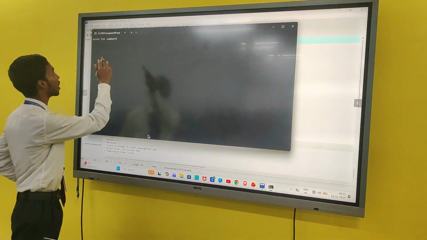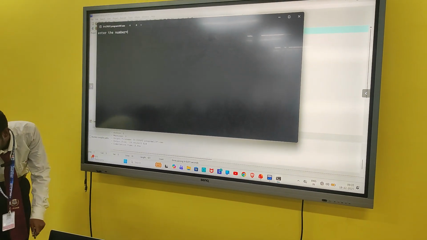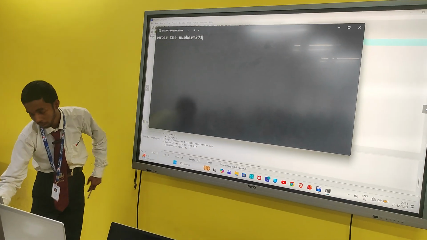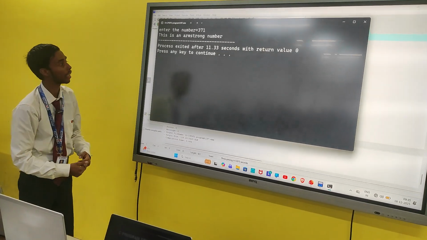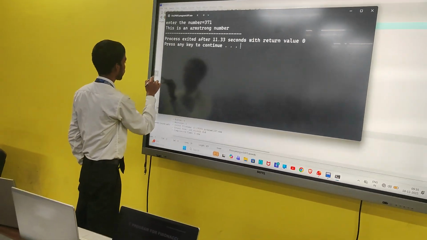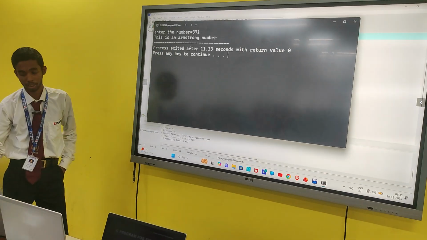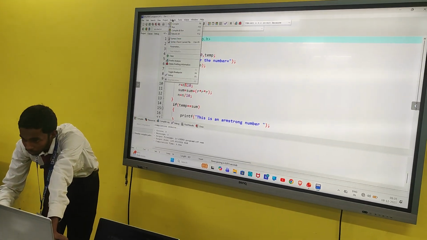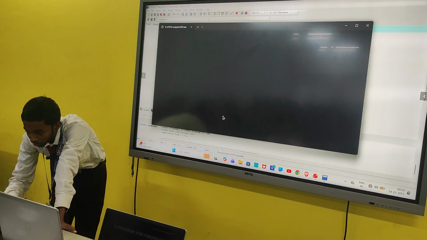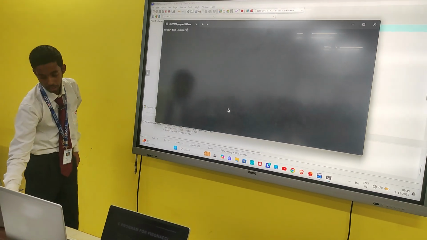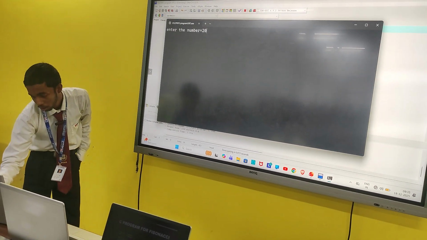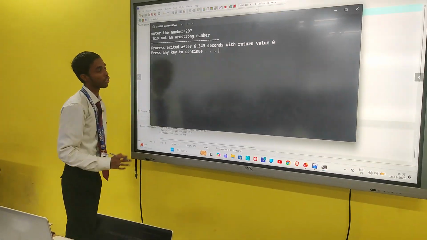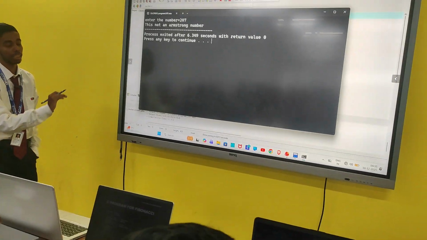Now here we will enter our number. If we enter 371, which is our Armstrong number, then this will show that this is an Armstrong number. Let us take another example that is not an Armstrong number. Let's suppose we take the number 207. This is not an Armstrong number. According to the program, this will be displayed like that.